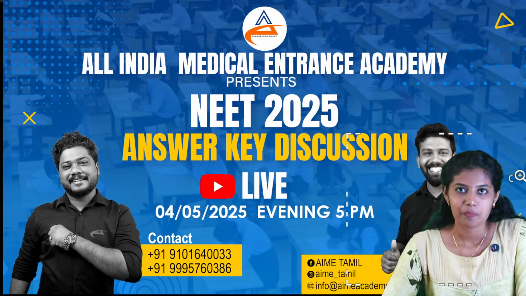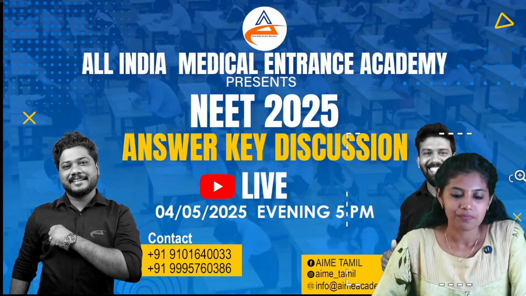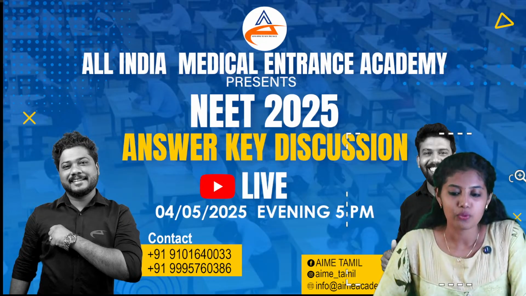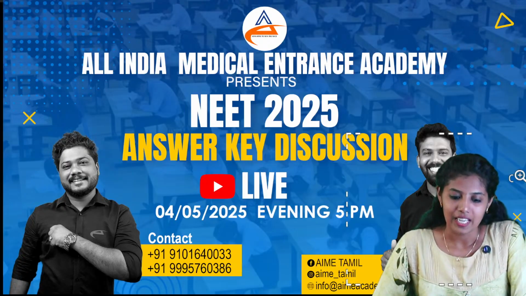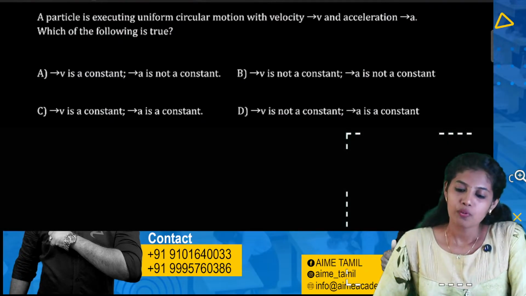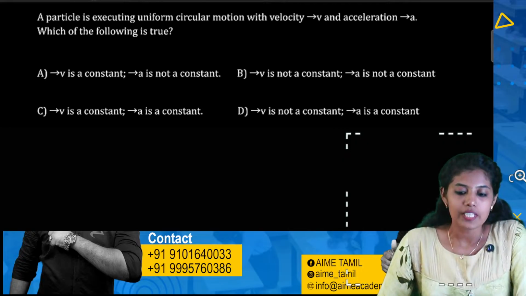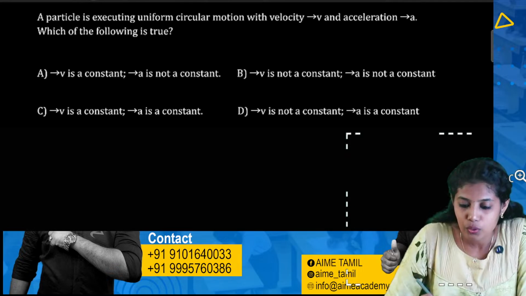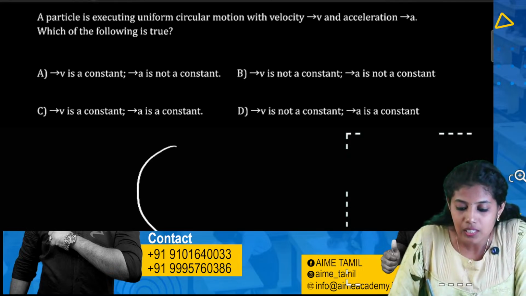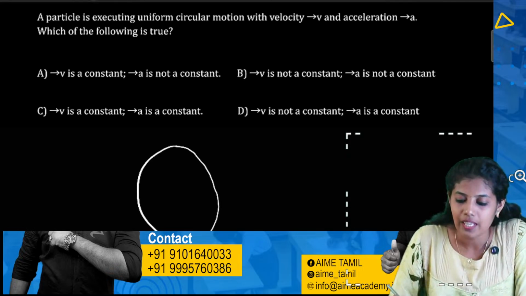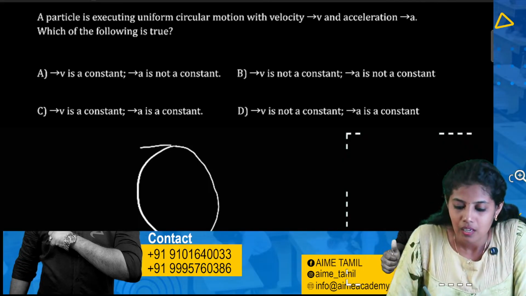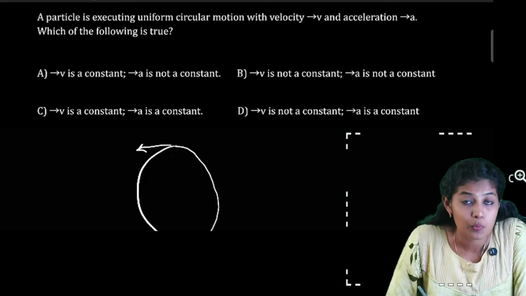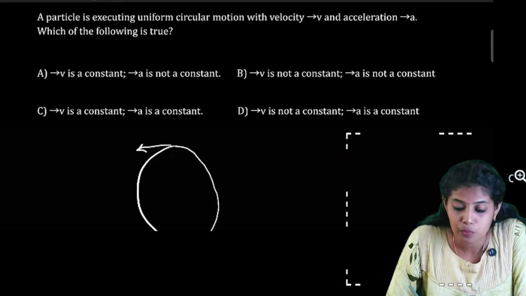The first question is: a particle is executing uniform circular motion with velocity v and acceleration a. Which of the following is true? Four options are there. We know that in uniform circular motion, something is uniform there. So what is uniform? That is the speed. In uniform circular motion, the speed is uniform.